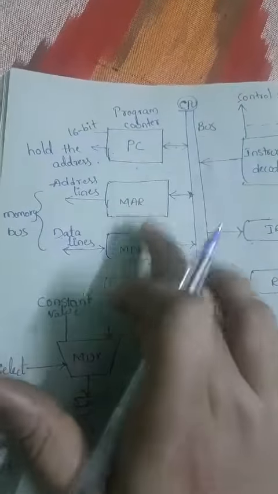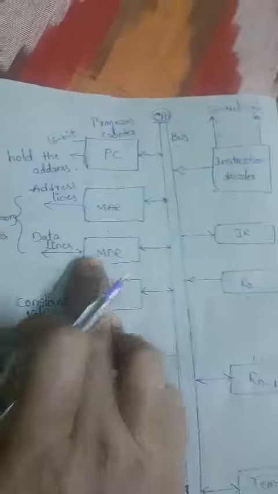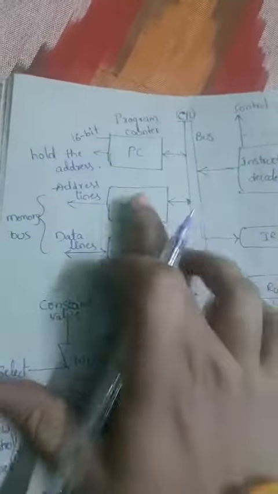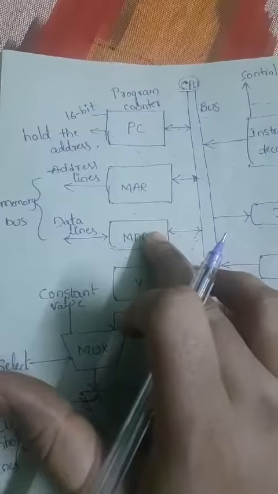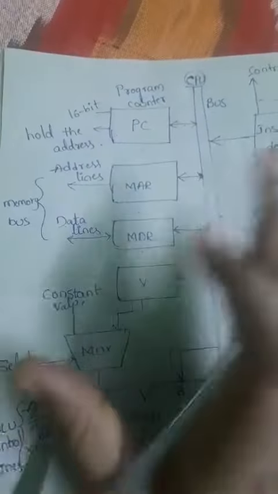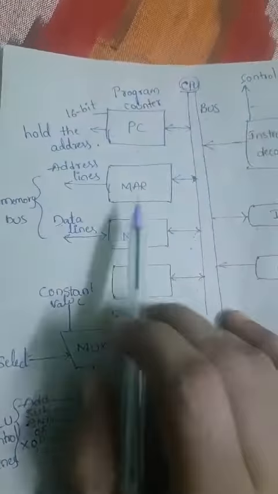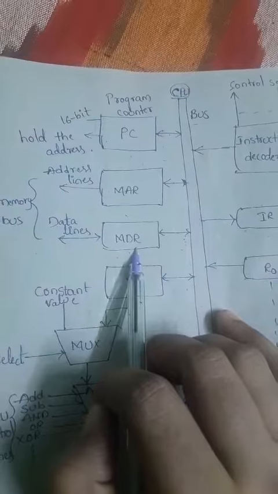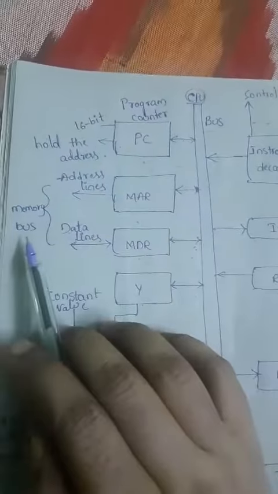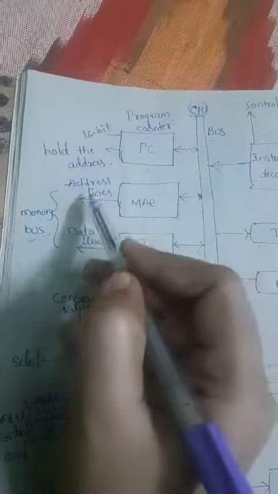Now coming to the MAR and MDR, the memory address register and memory data register. Both registers act as memory address as well as data registers. MAR and MDR are the two registers via which the processor is connected to the memory bus.